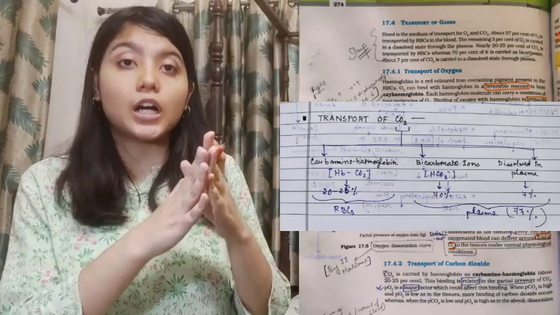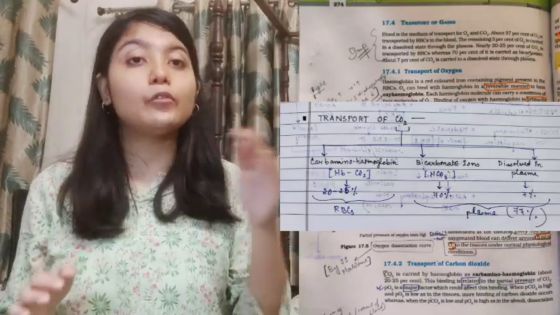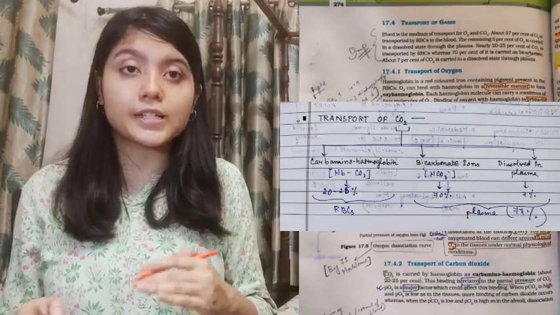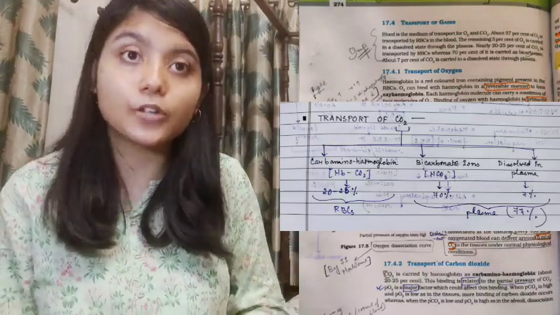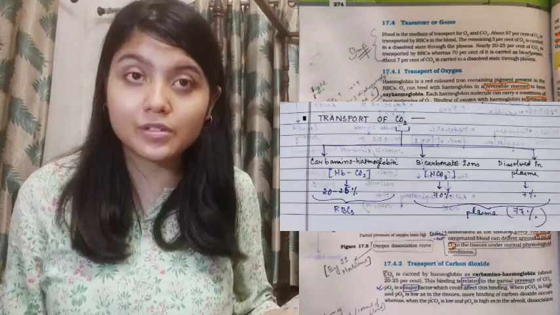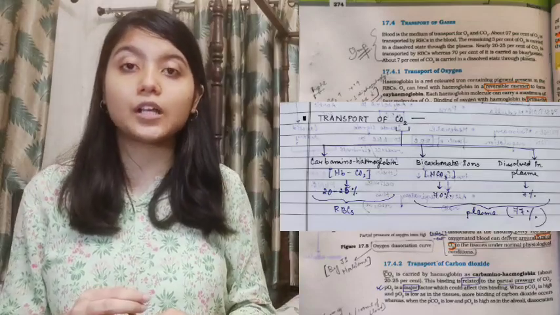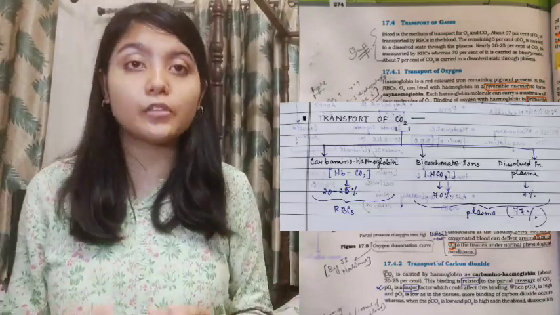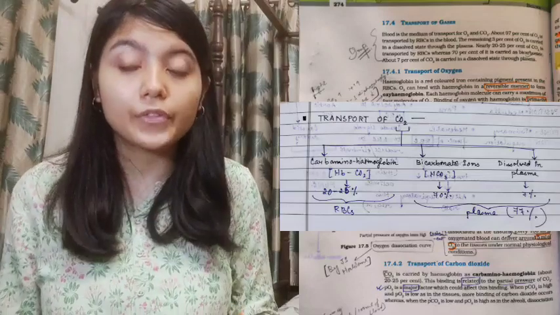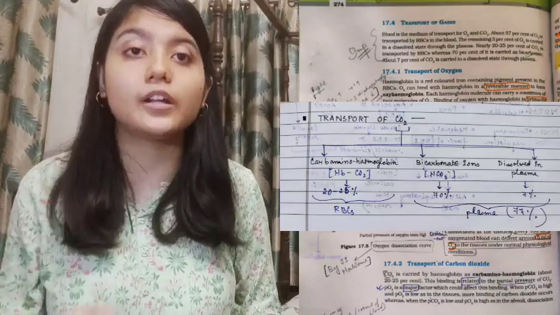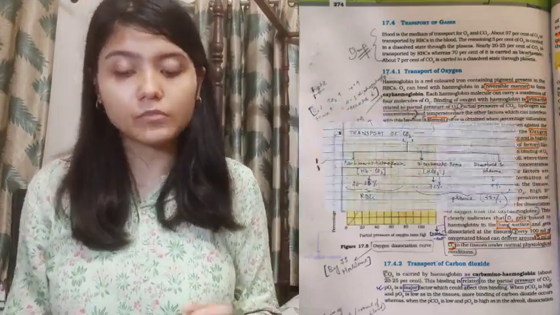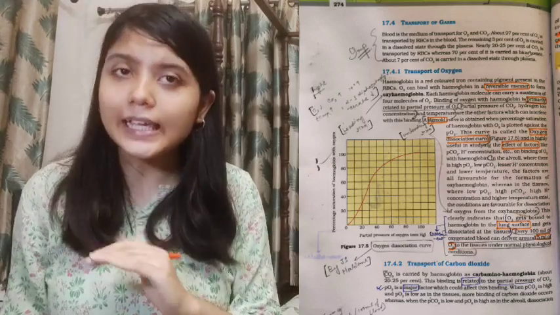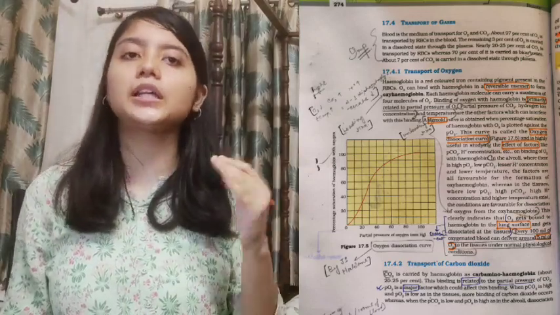Now when you get the plasma categorized, you can have two categories under plasma: firstly the bicarbonate ions and secondly the dissolved state. So do remember that when you're studying these percentage kind of things, you need to always know which percentage comes under what category. Transport of oxygen, each and every line is important and the graph is important.